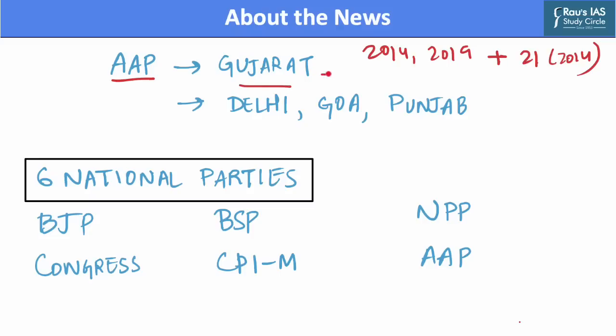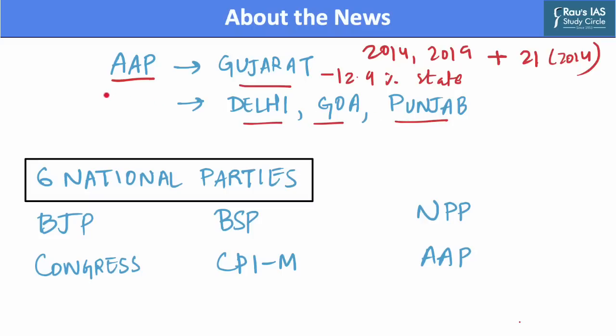After reviewing the poll performance of the Aam Aadmi Party in the general election to the state of Gujarat, where the Aam Aadmi Party secured 12.9% of the total votes polled, this has made the Aam Aadmi Party fulfill the criteria of being classified as a state party in Gujarat. In addition, the Aam Aadmi Party is also a state party in the states of Delhi, Goa and Punjab.